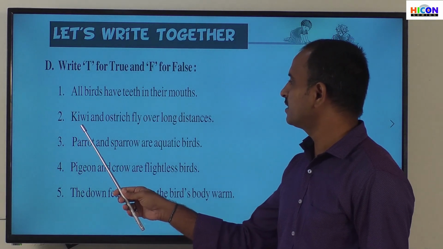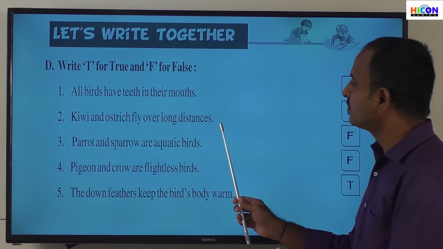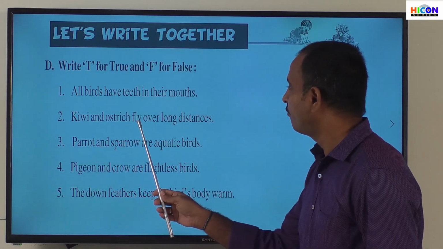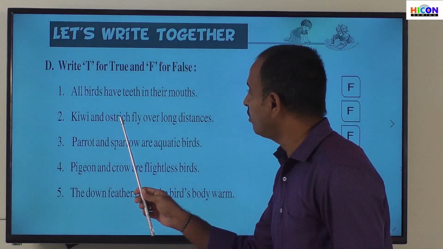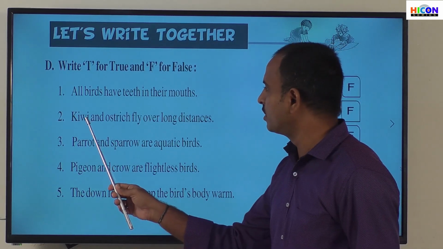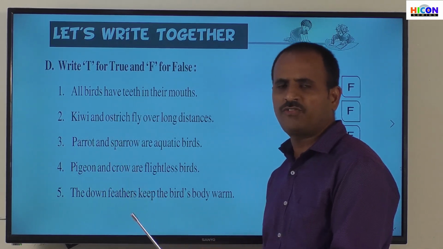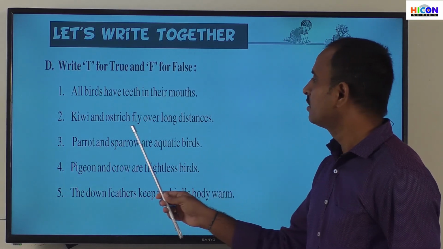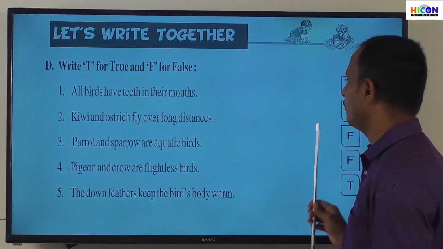And see the second sentence. The answer for the second sentence is F. F means false. False means wrong. Why is the second sentence wrong? Kiwi and ostrich fly over long distances. Here, kiwi and ostrich are the birds which cannot fly. So these birds are called flightless birds. Flightless birds means they cannot fly. But here they have given that they fly over long distances. So the second sentence is wrong. That is false. So the answer is F.